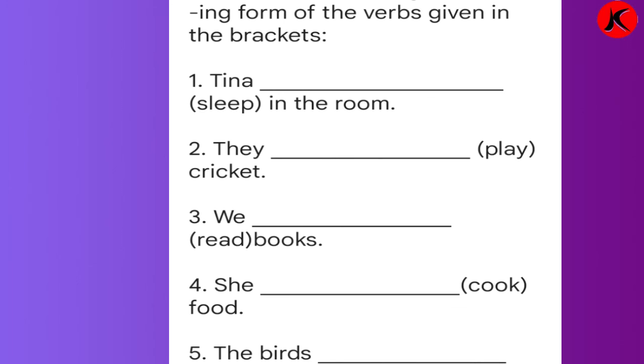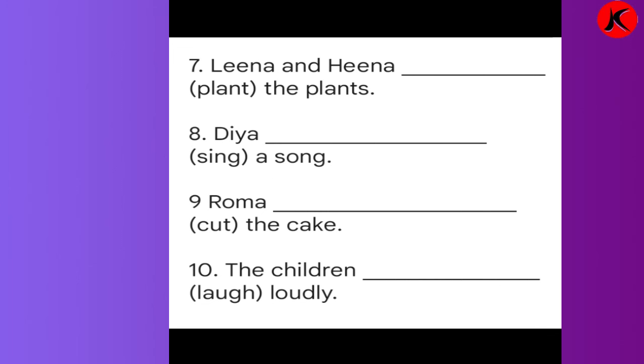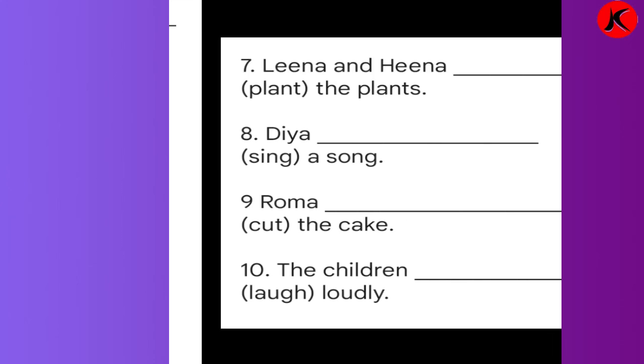Number 1, Tina is sleeping in the room. Number 2, they are playing cricket. Number 3, we are reading books. Number 4, she is cooking food. Number 5, the birds are flying in the sky. Number 6, Amit is eating an orange. Number 7, Lena and Hina are planting the plants. Number 8, Diya is singing a song. Number 9, Roma is cutting the cake. Number 10, the children are laughing loudly.